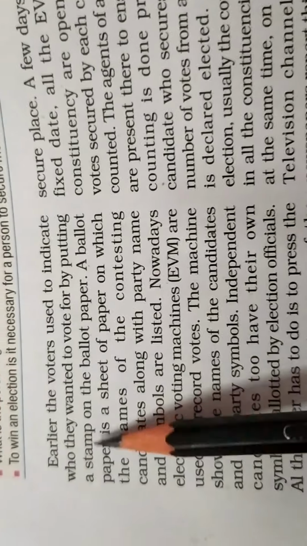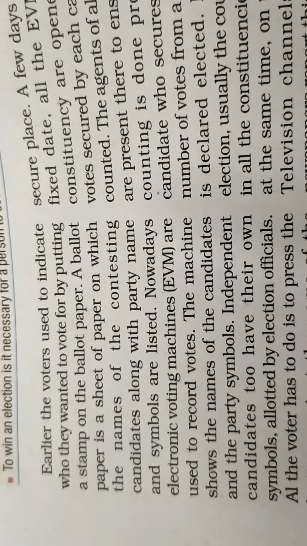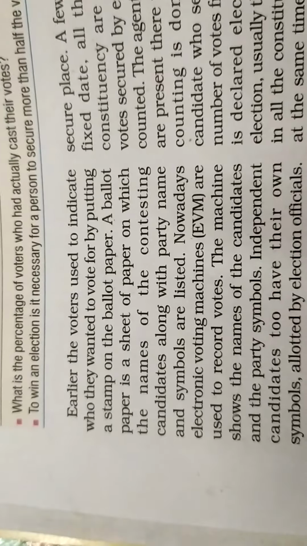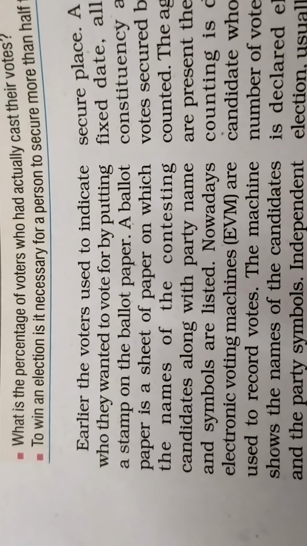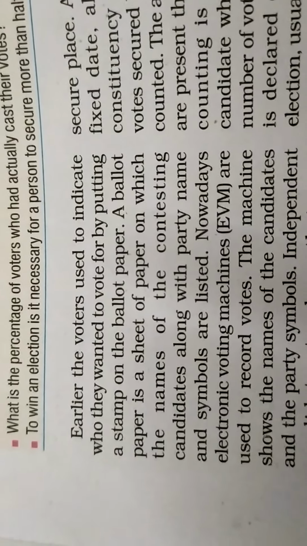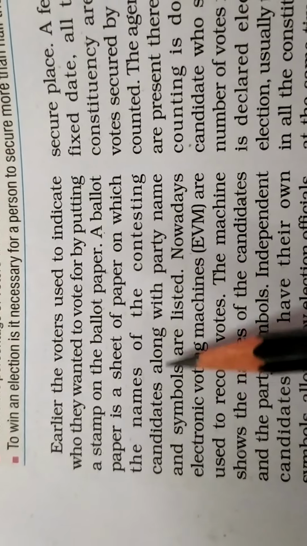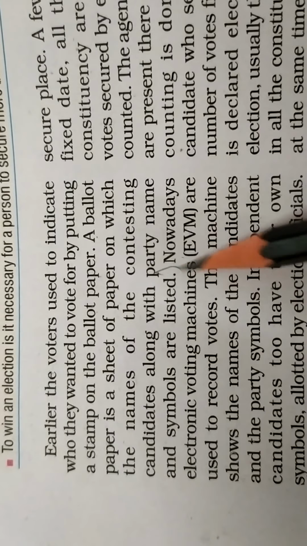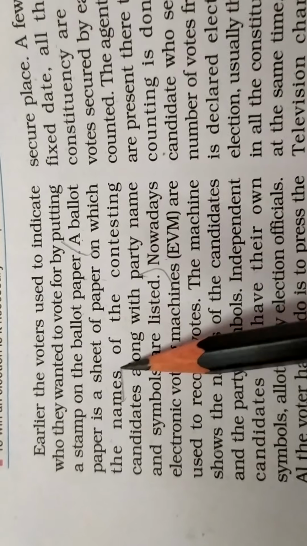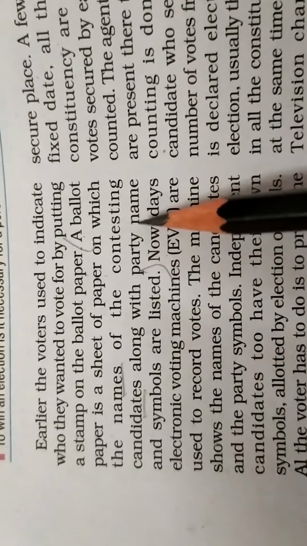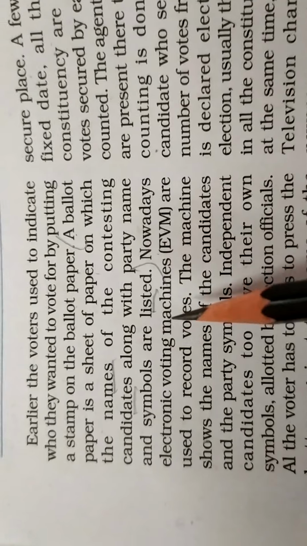Earlier, the voters used to indicate who they wanted to vote for by putting a stamp on the ballot paper. So before the invention of the EVM, the voters used to indicate the person to whom they would vote by putting a stamp on a ballot paper. A ballot paper is a sheet of paper on which the names of the contesting candidates, along with the party name and symbol, are listed.